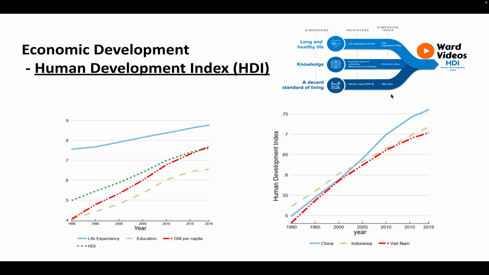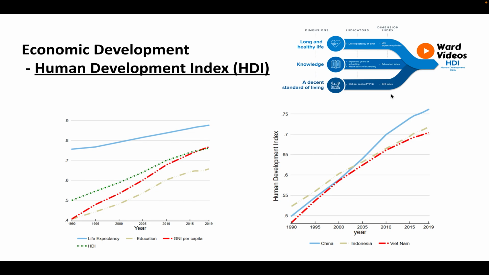The HDI can be useful for comparison between 2 or more countries. For instance, during the period between 1990 and 2019, China, Vietnam, and Indonesia experienced different degrees of progress towards increasing their HDIs. China's 2019 HDI of 0.761 is above the average of 0.753 for countries in the high human development group, and above the average of 0.747 for countries in East Asia and the Pacific. From East Asia and the Pacific, China is compared with Indonesia and Vietnam, which have HDI ranks of 107 and 117 respectively.